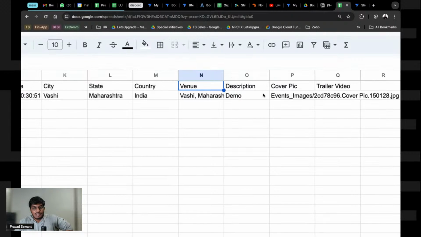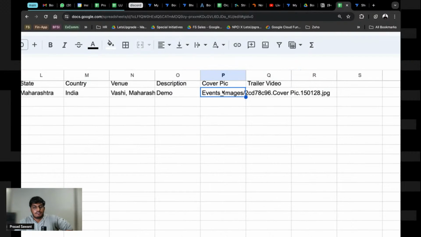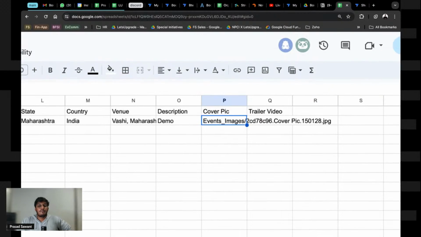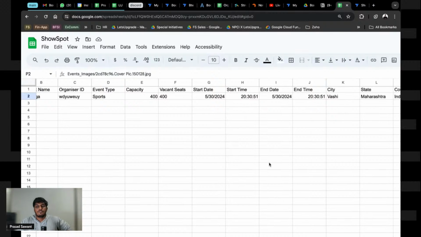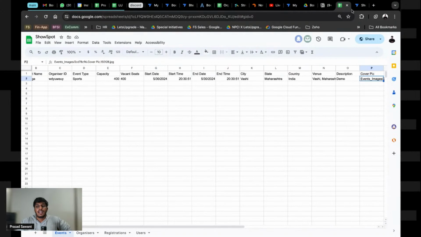the cover pic has gone into this particular space, event slash images, right? And we want to restrict it from happening. We want it to go to a proper folder that we will create, right? So how do we do that? Let's quickly see that, and then we will end.